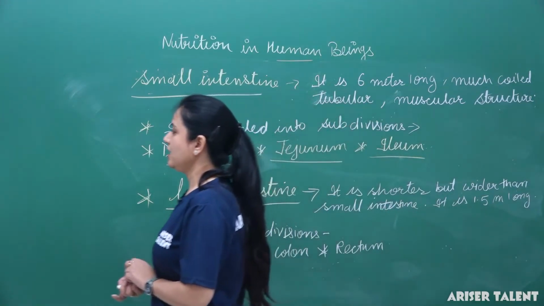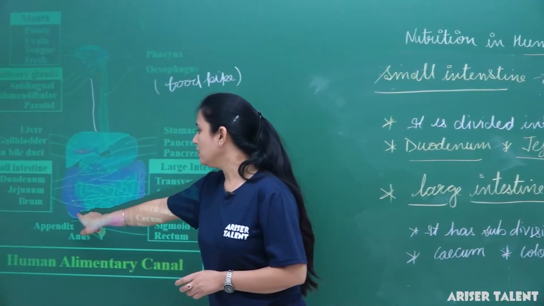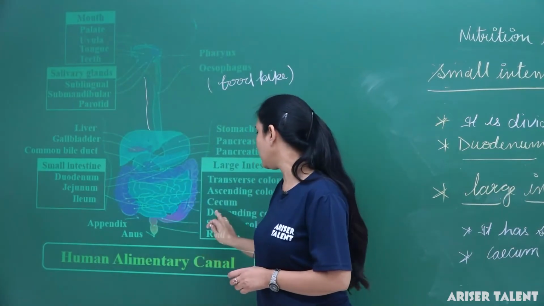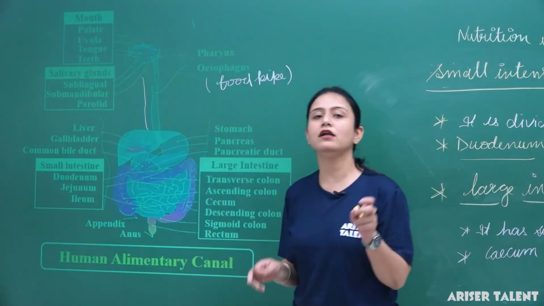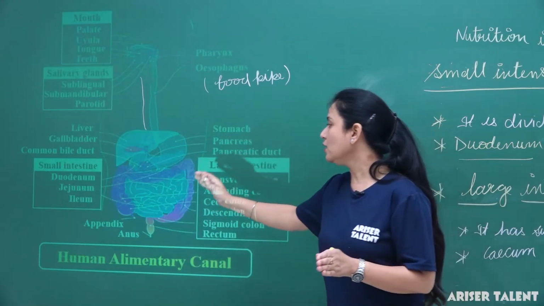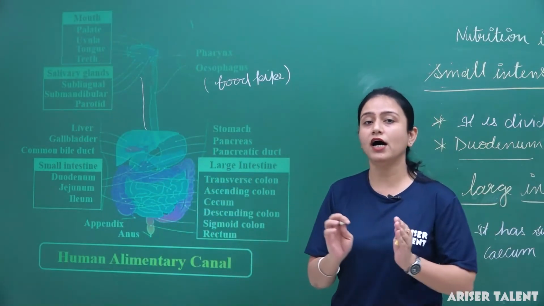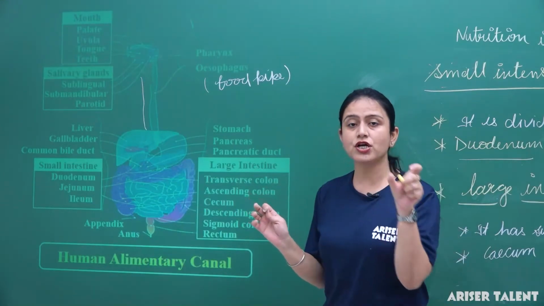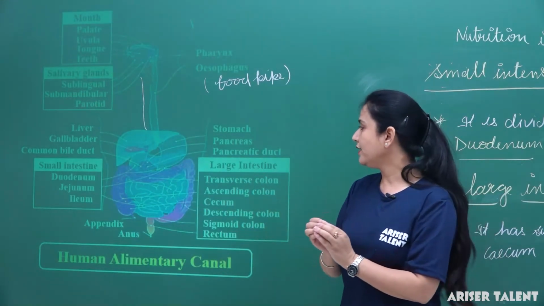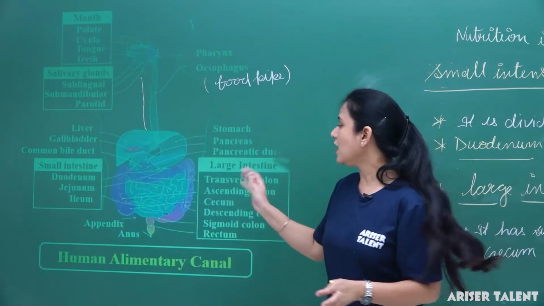Here we can see this is the part cecum. Cecum is the part where the large intestine and small intestine are joined or attached. This is the junction of the small intestine and large intestine.